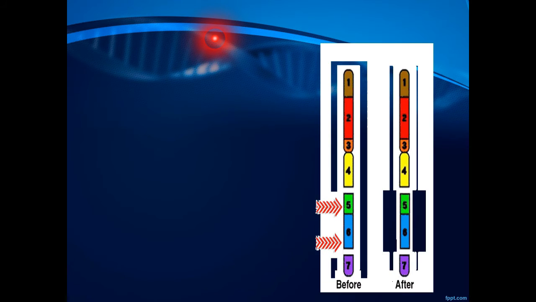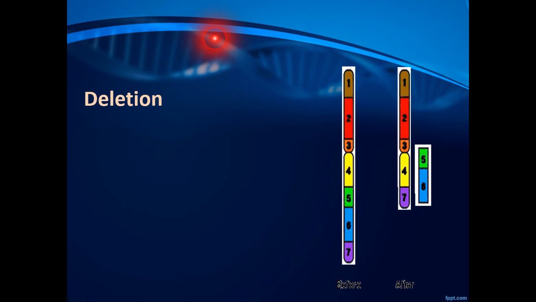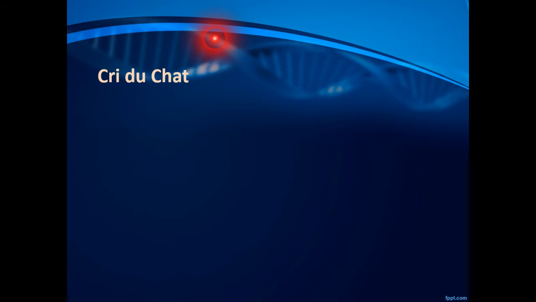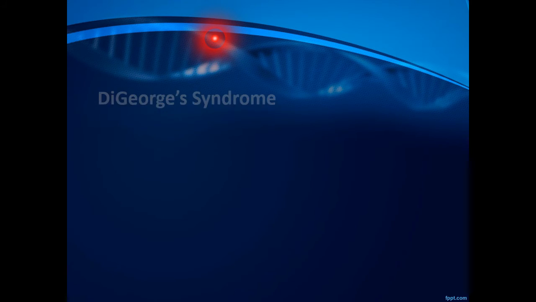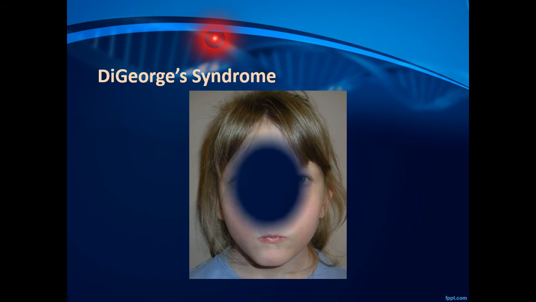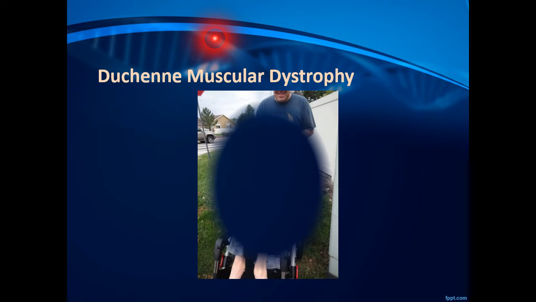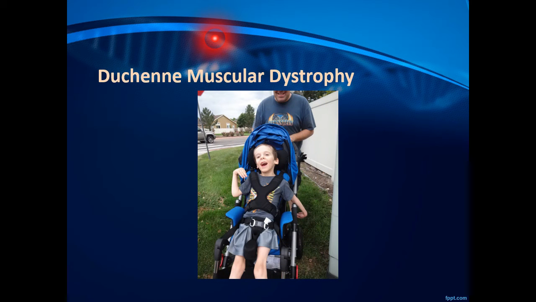The last type of chromosomal mutation is deletion. Deletion is characterized by the unexpected breaking off of a chromosome's part. This results to a permanent loss in the genetic material of the said chromosome. Cri-du-chat, DiGeorge syndrome, and Duchenne muscular dystrophy are all effects of deletion.